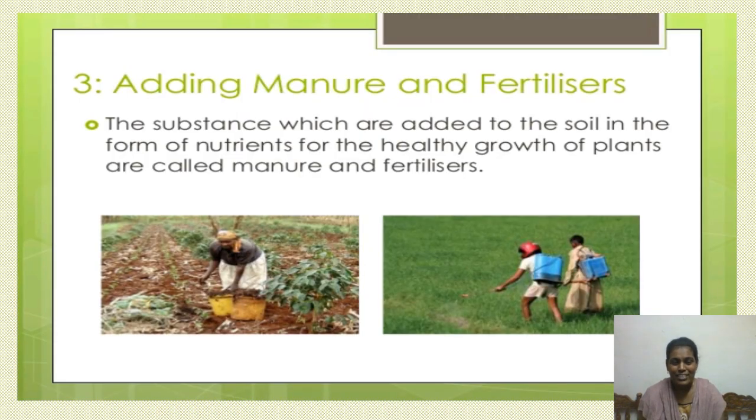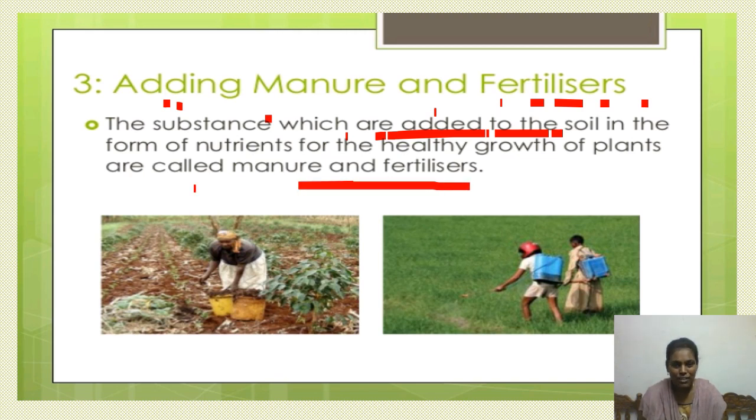Now let us discuss the third important step in crop production, that is nothing but adding manure and fertilizers. What is meant by manure or fertilizer? The substances which are added to the soil in the form of nutrients for the healthy growth of the plants are called manure and fertilizers. After sowing the seeds, we have to add some more nutrients for the crop for healthy growth of the plants. These extra substances which are added to the soil in the form of nutrients are called manure.